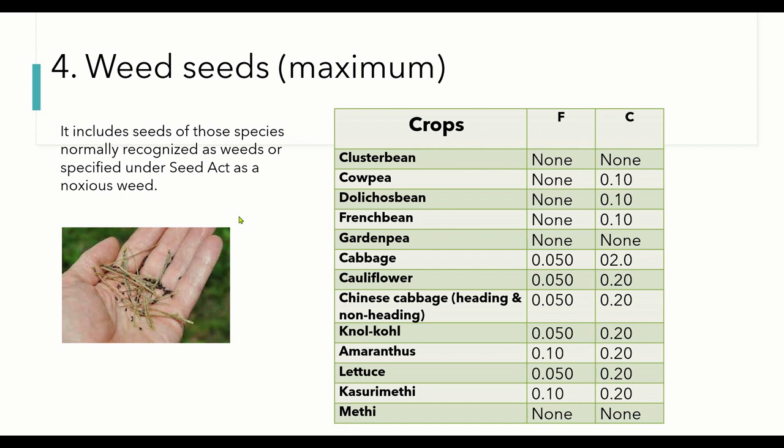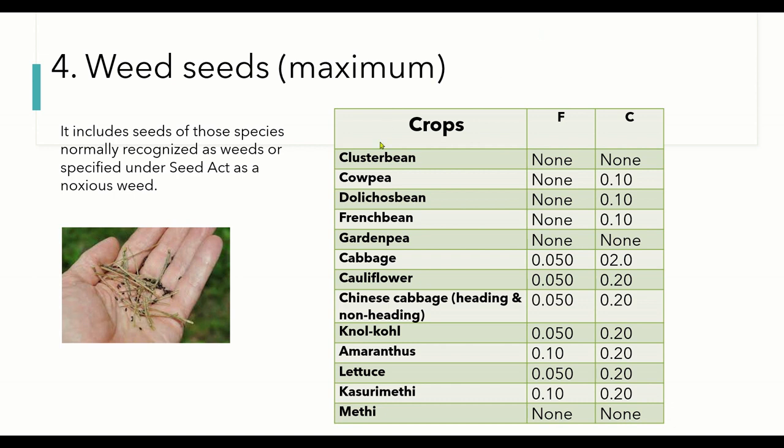That's why removing weed seeds is difficult, and it should be done at the initial stage, at the time of seed grading. As we have already studied, at the time of seed grading we can separate the seeds based on seed weight, or seed size and shape, using different equipment.